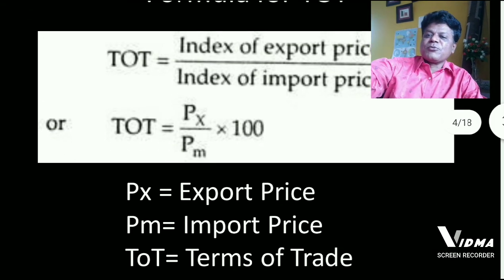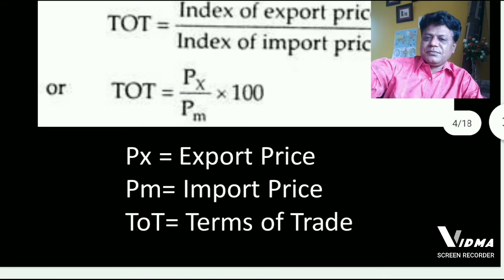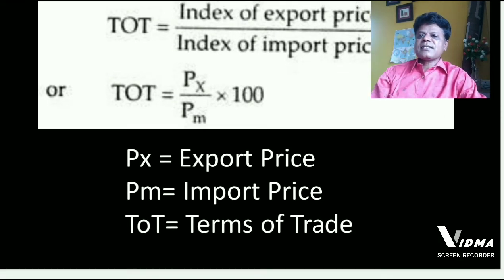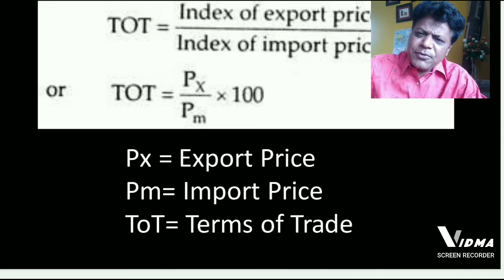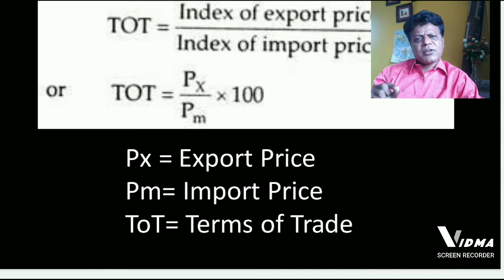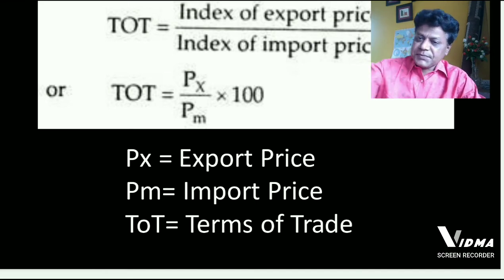In the form of a formula, symbolically it is written as TOT = PX/PM × 100. PX is equal to export prices, PM is equal to import prices, TOT is equal to terms of trade. Now this is a brief knowledge about the formula that is used to calculate terms of trade.